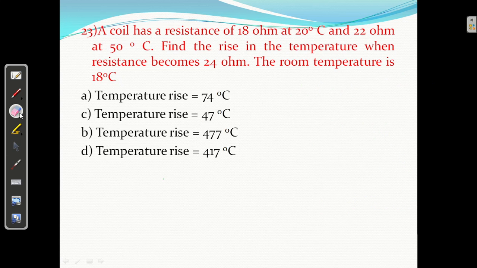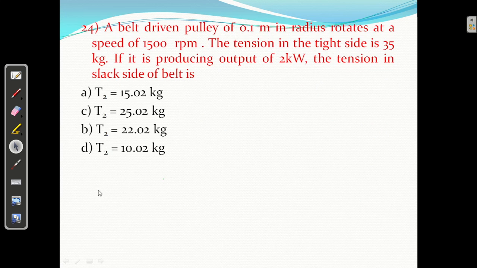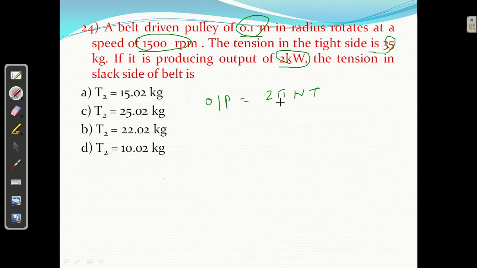Okay. Question number 24. A belt-driven pulley 0.1 meter in radius rotates at a speed of 1500 rpm. The tension in the tight side is 35 kg. If it produces output of 2 kilowatt, the tension in the slack side is? So we know output equal to 2 pi N T upon 60, right?